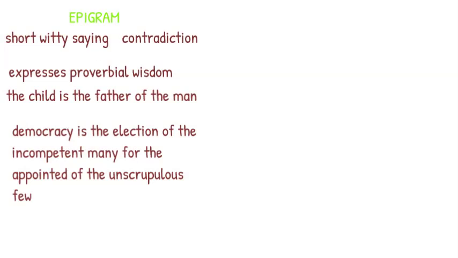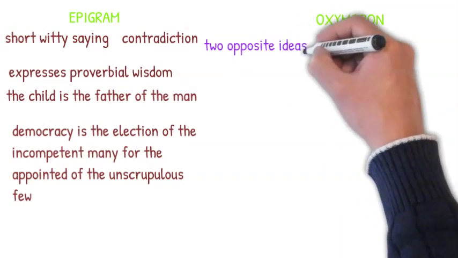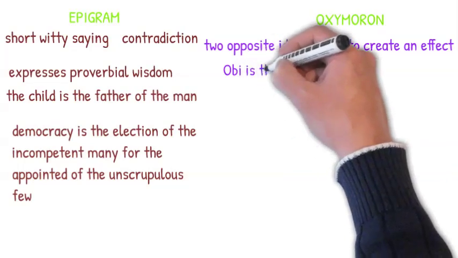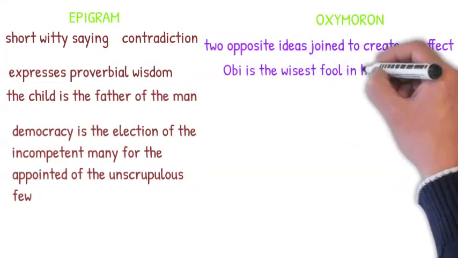Number 6, oxymoron. Oxymoron is a figure of speech in which two opposite ideas are joined to create an effect. Examples are: 1. Obi is the wisest fool in his community.